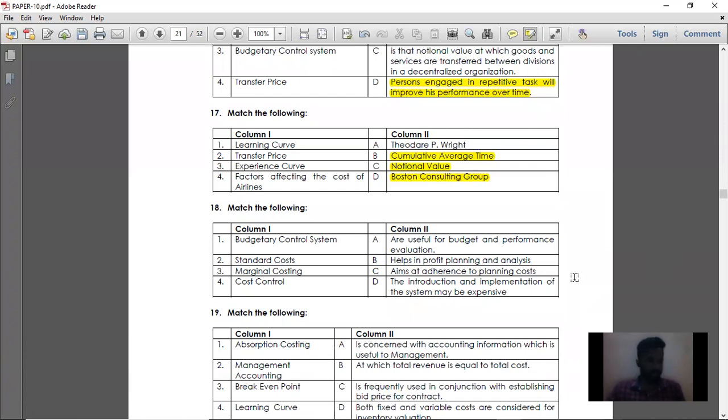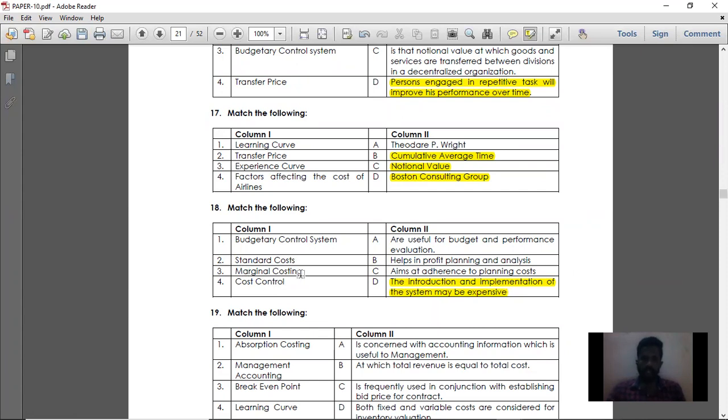Budgetary control system. What is this budgetary control system? Introduction and implementation of the system may be expensive. So if you are planning to introduce a budgetary control system, then introduction and implementation of the system will be a bit expensive. So point number 1 answer is option B. Next, point number 2, standard cost.